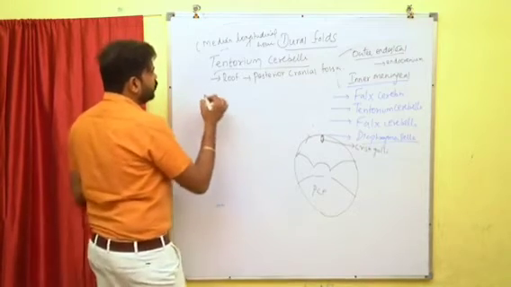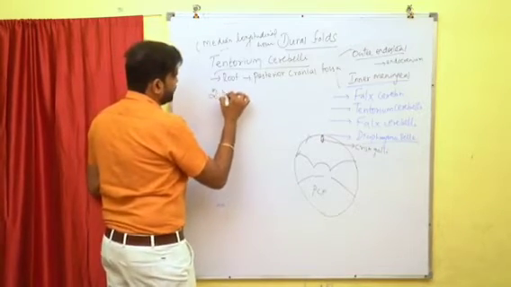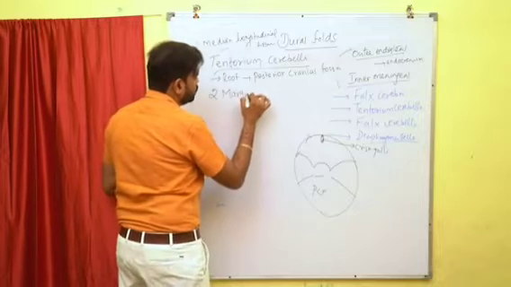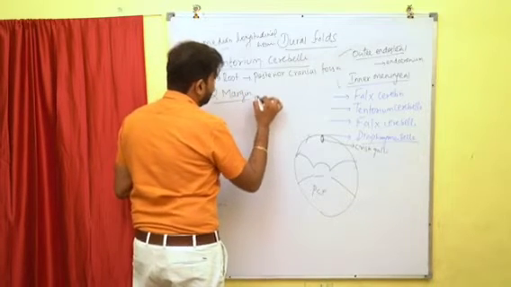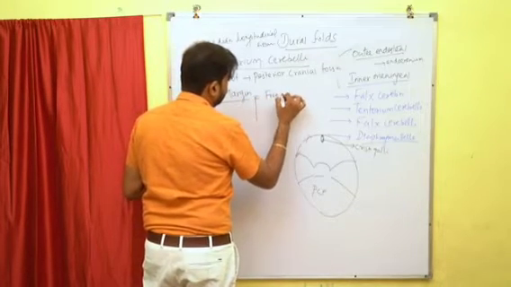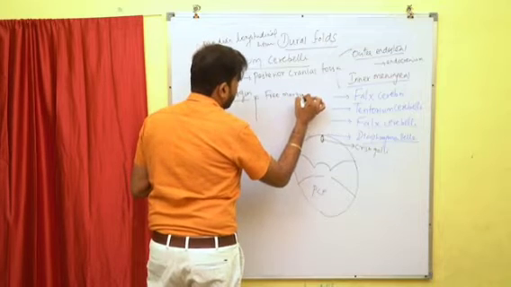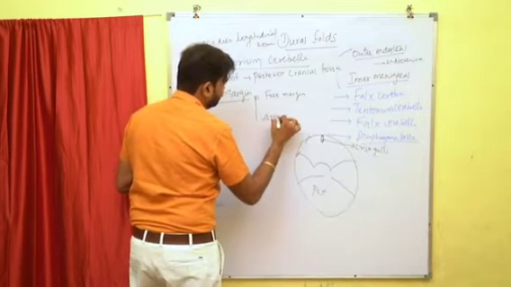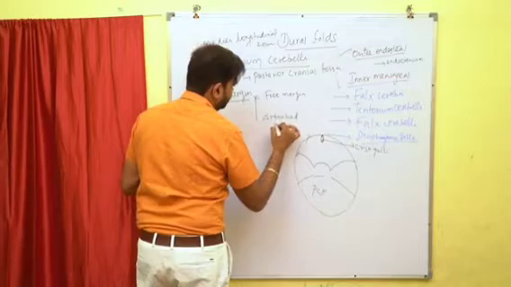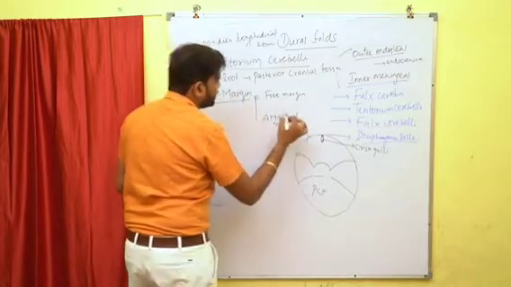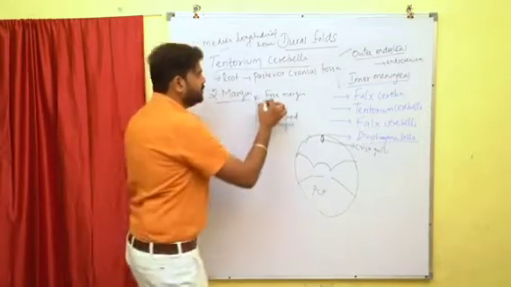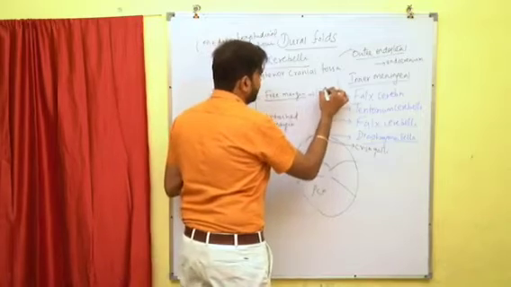If you see the tentorium cerebelli, it consists of two margins. What are the two margins? We have the free margin and the attached margin. What is the shape of the free margin? This free margin is somewhat U-shaped.